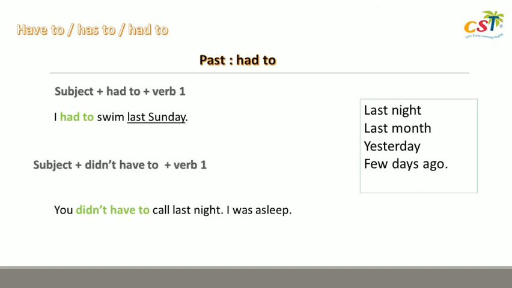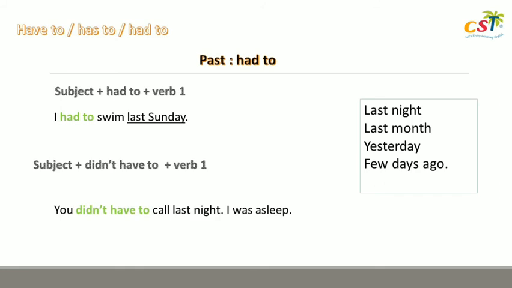And it is super easy to use had to because you can use for all subjects. Whatever the subject, you can use had to. For the example, I had to swim last Sunday. She had to swim last Sunday. For negative, you only put didn't have to. Didn't have to. No, didn't have to, okay? Didn't have to. You didn't have to call last night. I was asleep.